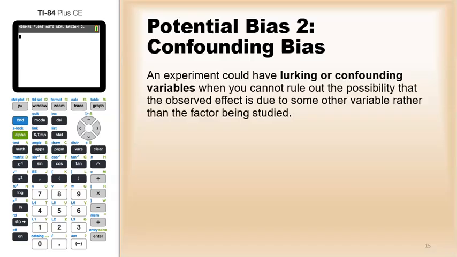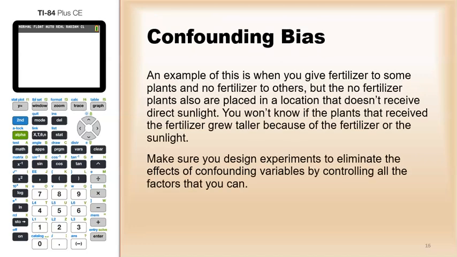A second potential bias is confounding bias. That is, an experiment could have a lurking or confounding variable, meaning you cannot rule out the possibility that the observed effect is due to some other variable other than the factor being studied. An example of this is when you give fertilizer to some plants and no fertilizer to others, but the no fertilizer plant was also placed in a location that doesn't receive direct sunlight. So you don't really know if the plants that received fertilizer grew taller because of the sunlight or because of the fertilizer.